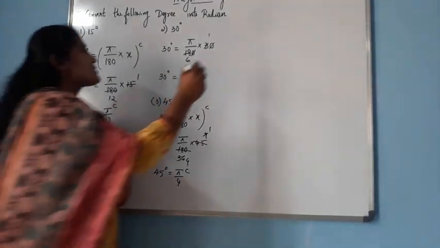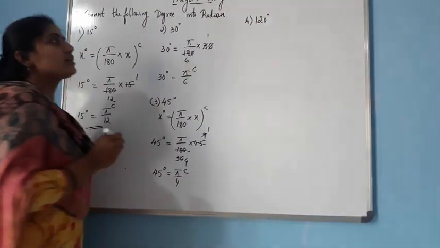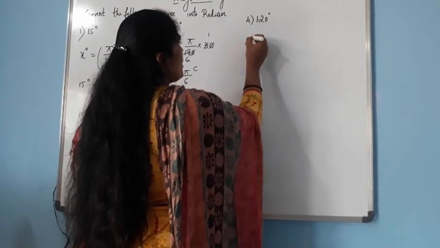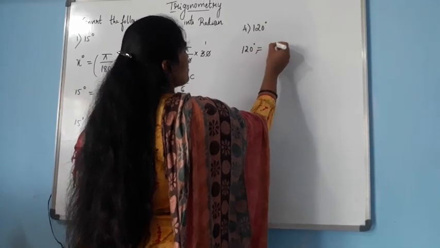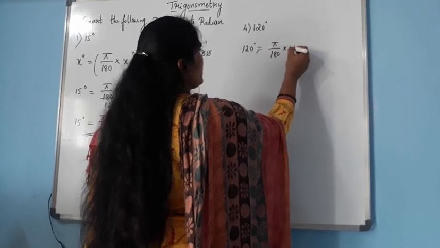Okay, so next let us move on to the higher degrees, that is 120 degree. Now we have to convert 120 degree into radian. So 120 degree equals, what is the formula? Again pi by 180 into 120.